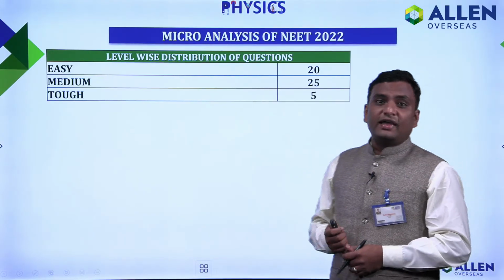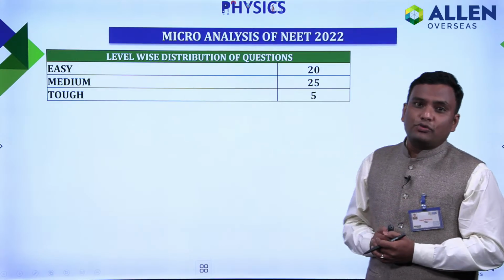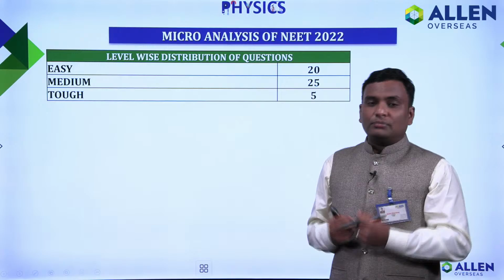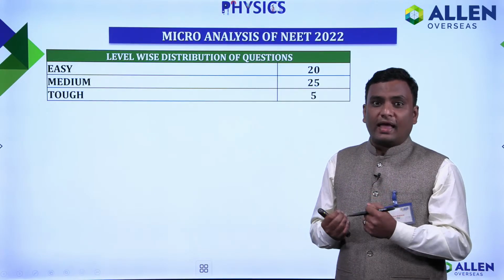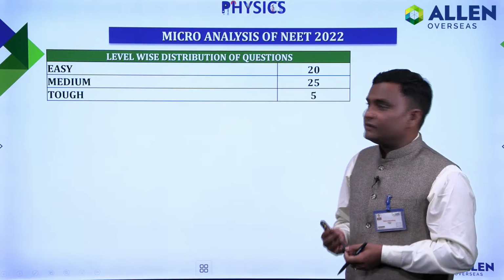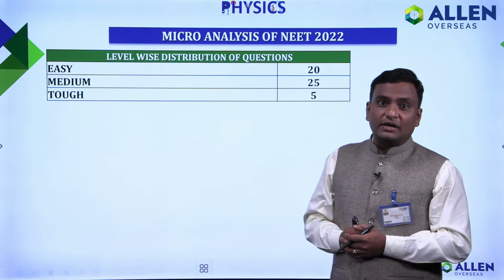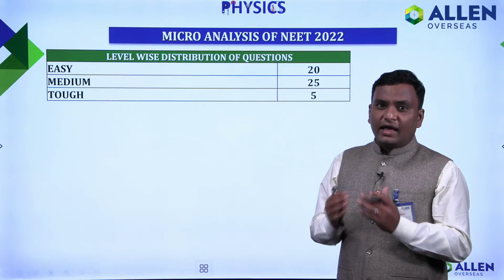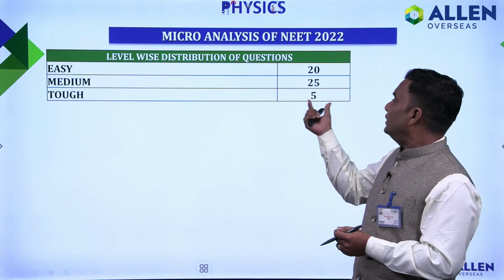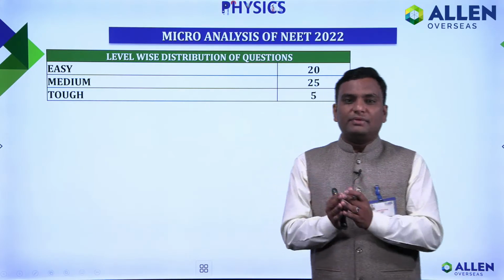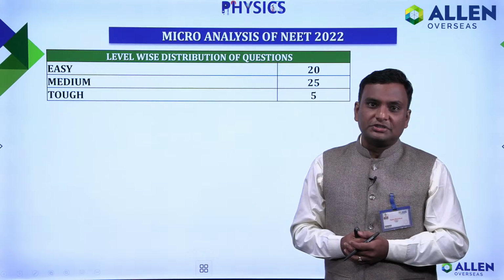Now next, if I further analyze the questions based on difficulty level, based on student feedback and our analysis, we observe that out of a total of 50 questions, 20 questions were in the easy category, 25 were medium, and only 5 questions were from the tough category. So overall I can say the paper was a mixture of easy to medium questions.